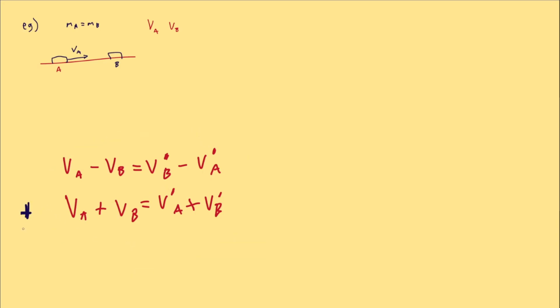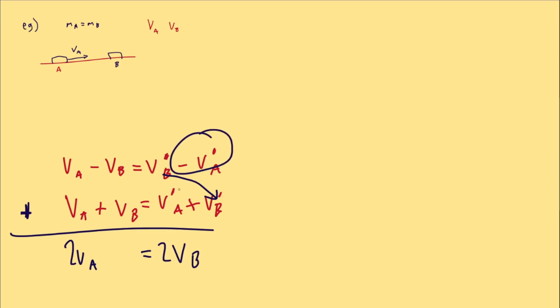Let's add these two equations to each other. When you add these two, you get 2VA. Add these two, they cancel out. Now what about the right-hand side of the equation? Let's add the like terms. When you add velocity B to velocity B, and when you add this velocity A to this velocity A, since it's negative and positive, they cancel out. So we're left with this. Cancel out the 2's, you get velocity A is equal to velocity B after the collision.